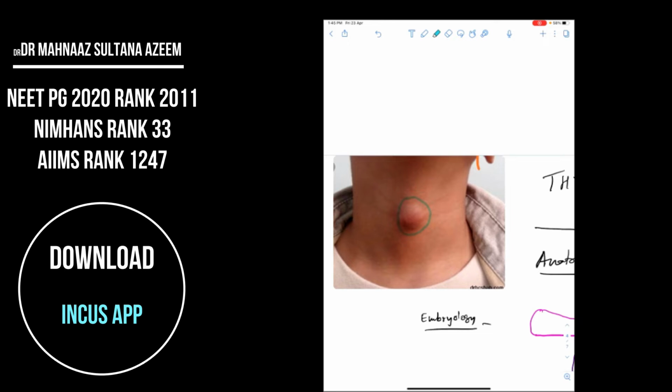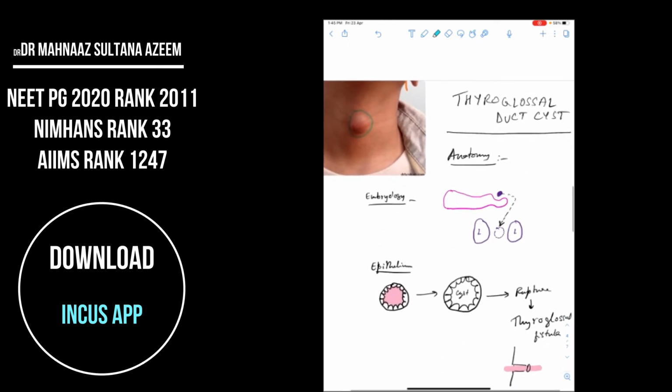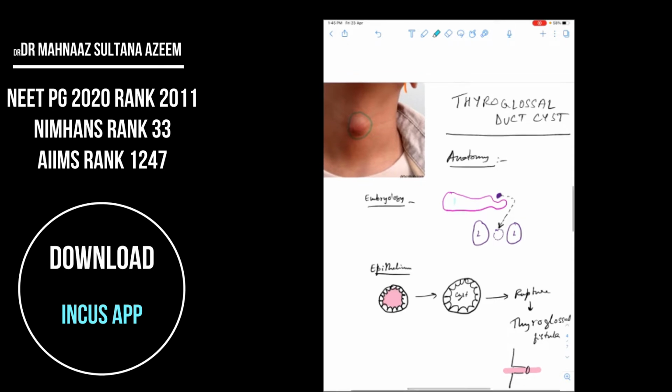Coming to this, as you can see, a patient presents with a solitary swelling in the midline of the neck. What could it be? So, this is a thyroglossal duct cyst. To know regarding thyroglossal duct cyst, we should know a little bit regarding the anatomy. So, this is the tongue. This is the lateral lobe of thyroid gland. This is the medial lobe of thyroid gland. These are the lateral lobes, and this is the medial lobe of thyroid gland.